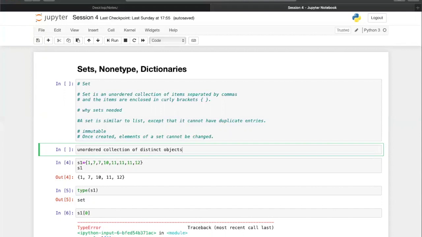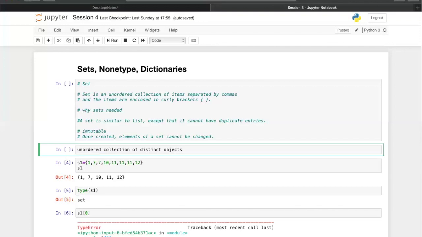So why do we require it? The only reason we require it is that when we are not looking at something where there is an order, and when we are looking at something where the objects should be all different, all distinct, there should be no duplicacy. Just think about a situation: you are trying to have a list of all the employees in a company. Somebody is doing it manually, and sometimes he or she duplicates an employee ID. You are trying to write all the employee names, he or she duplicates the employee name, not understanding the fact that he has already written it. That sort of situation we want to avoid, and we want to create sets, a collection of distinct objects in that case.